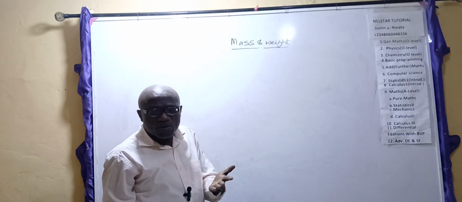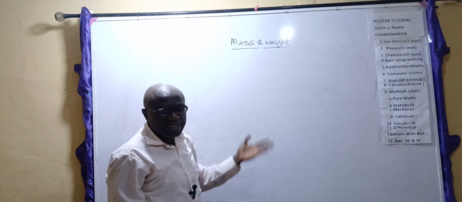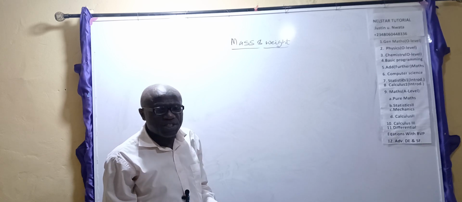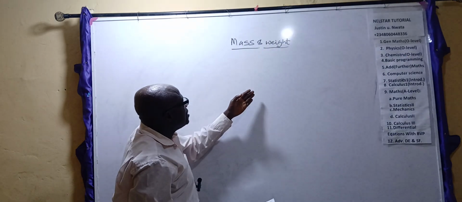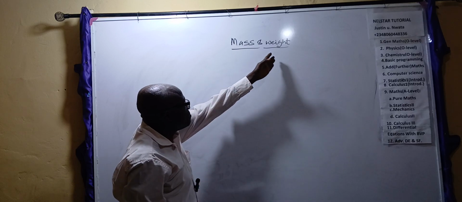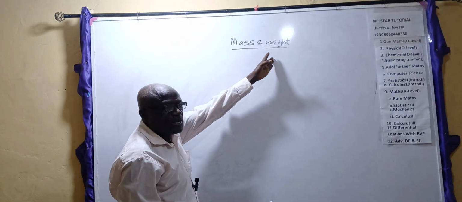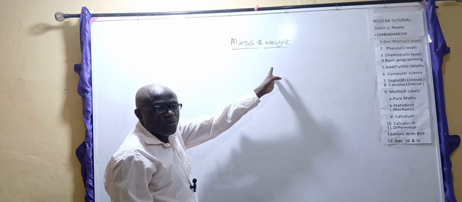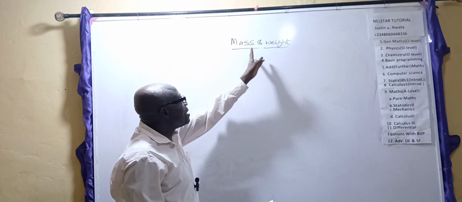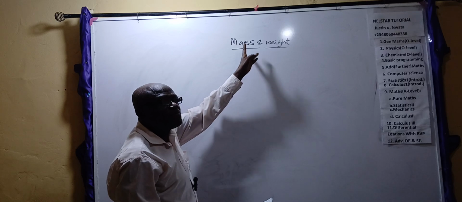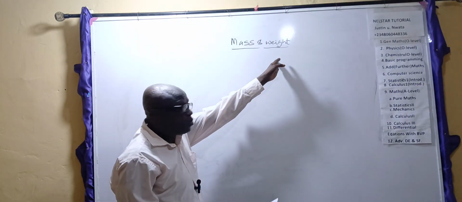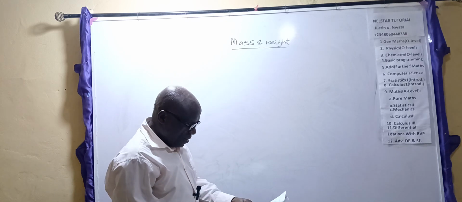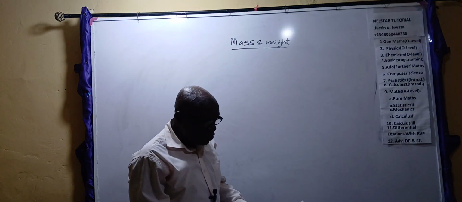In the ordinary world, the two are being used anyhow and interchangeably. And at times it makes students get confused about which is which. So I will take time to explain each and every one of them properly, so that we can know the difference between the two of them. On most occasions, chemistry is more interested in mass, while physics is principally interested in weight, although physics also needs mass. So we must know the difference. Now, let us look at what is mass and what is weight.